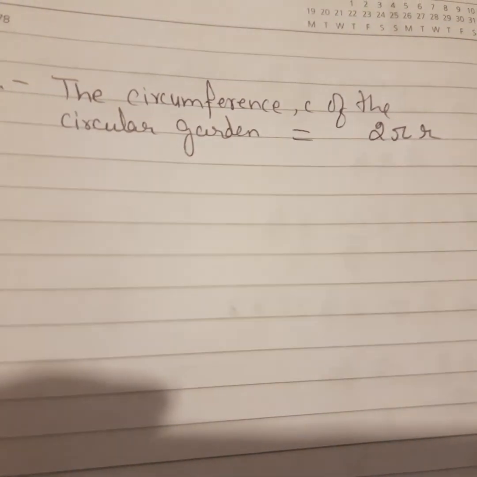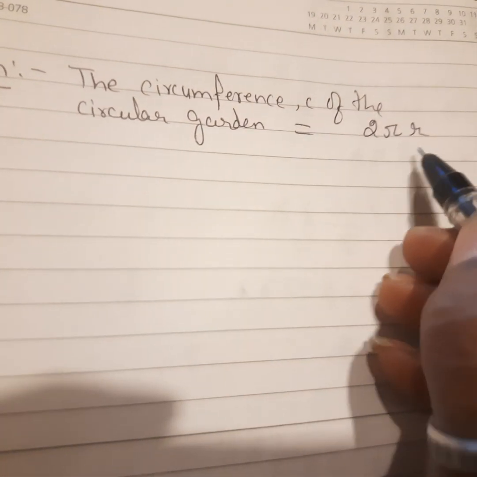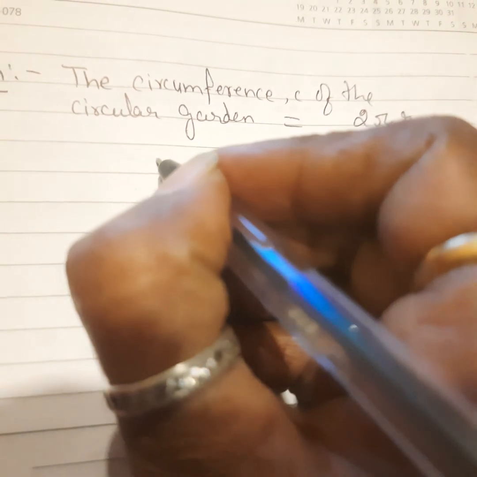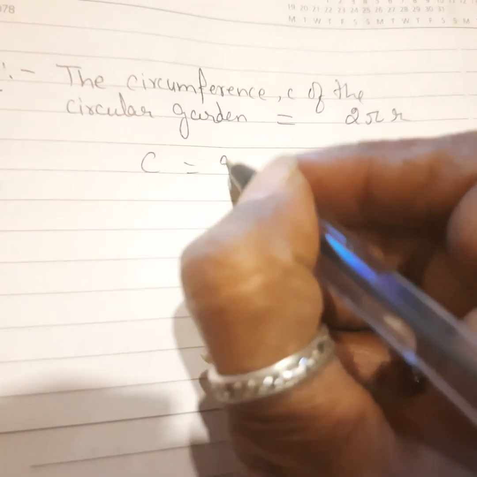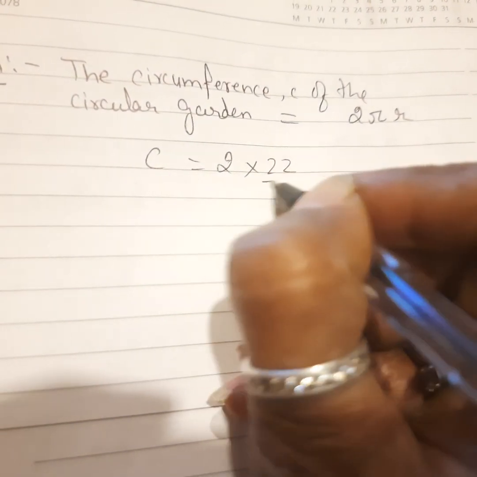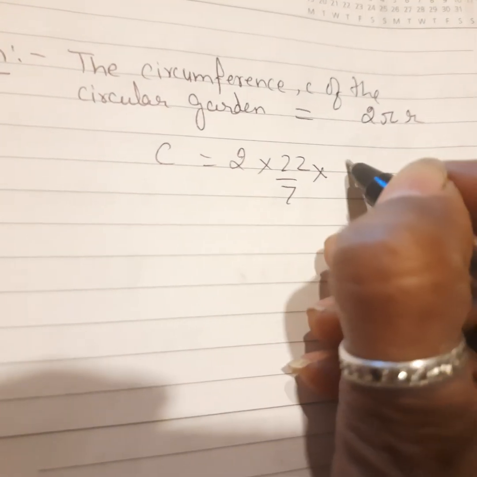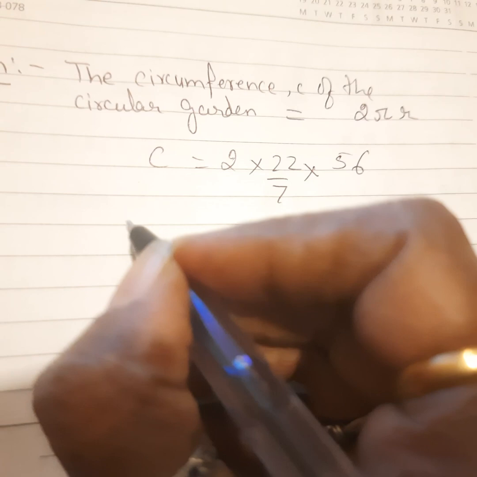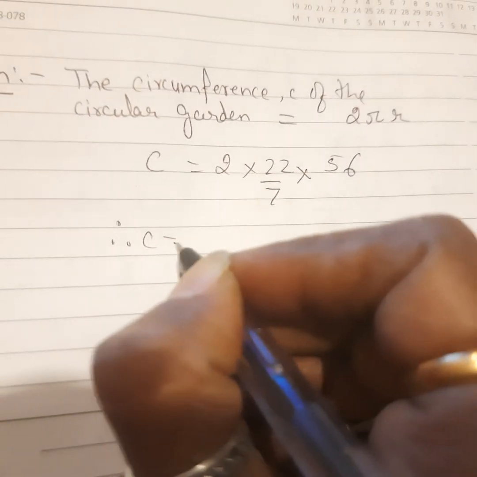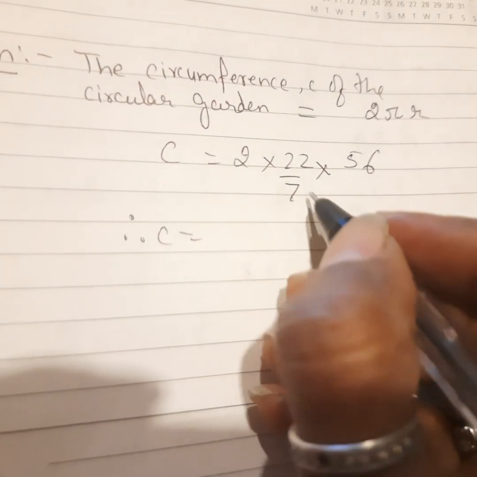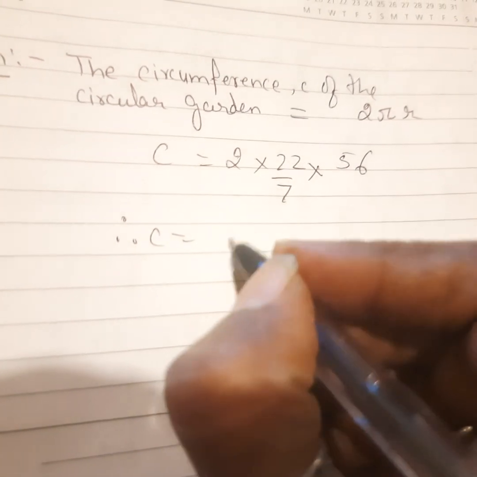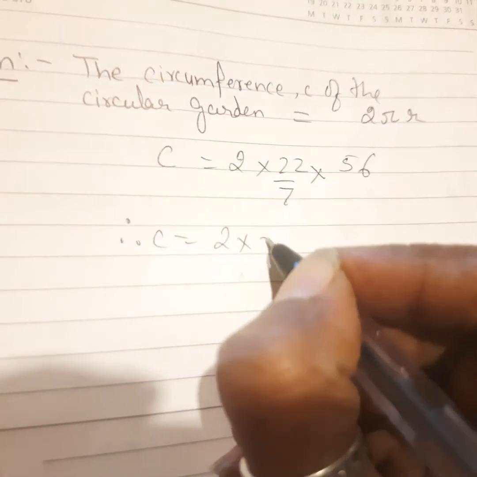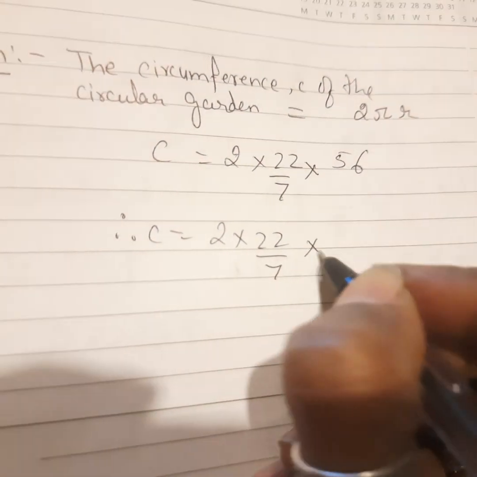So the circumference of the circular garden is 2 pi r. So therefore C is equal to 2 into 22 upon 7 into radius is given as 56. So therefore C is equal to 7 and 56 can get cancelled. So if you want, next line you write down so that you know what you are cancelling.